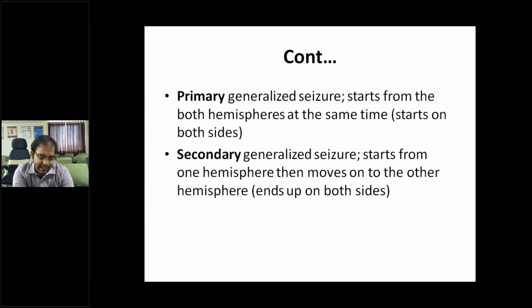So primary generalized seizure and secondary generalized seizure. Primary generalized seizure means the seizure starts from both the hemispheres at the same time, on both sides of the hemispheres. And secondary generalized means the seizure may start in one hemisphere like a partial seizure and then get generalized, moving on to the other hemisphere. It ends up on both sides.